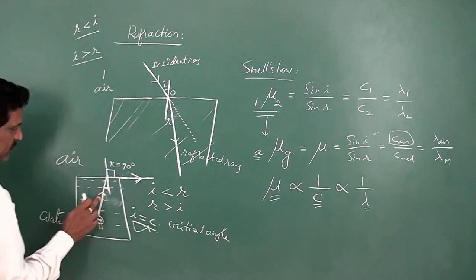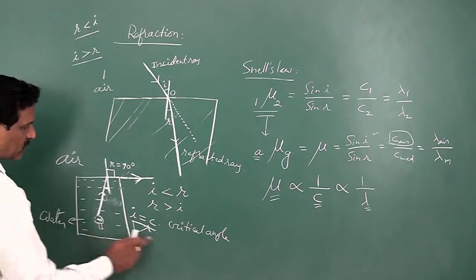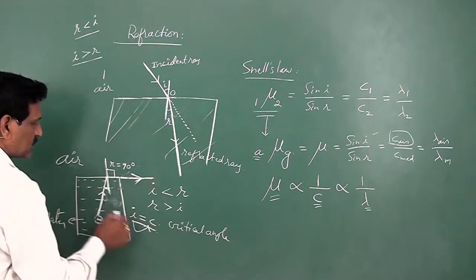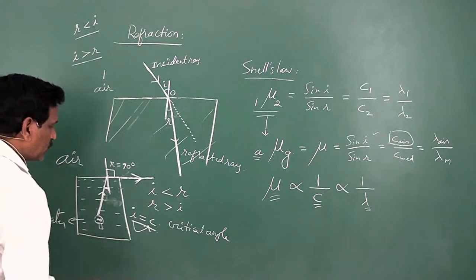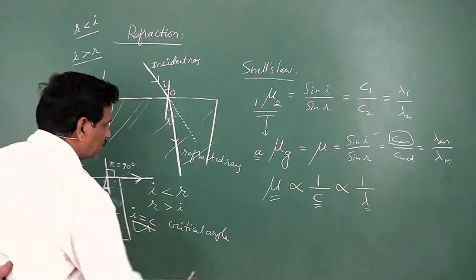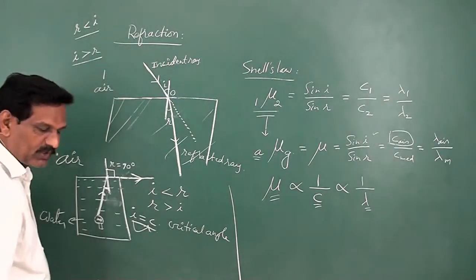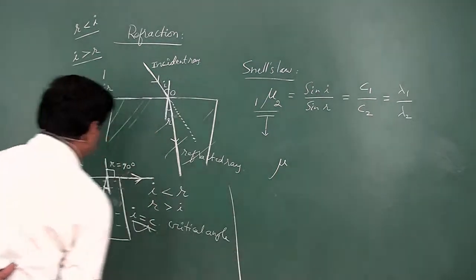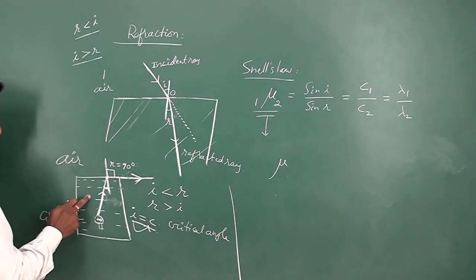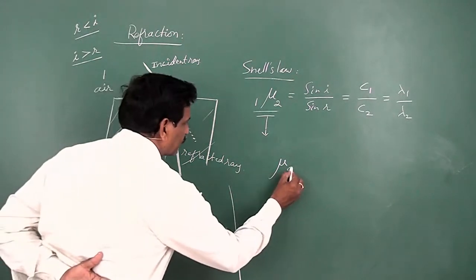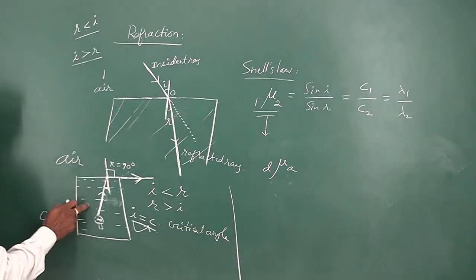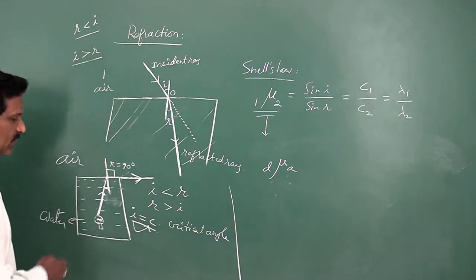This particular angle of incidence in the denser medium is called the critical angle, where the angle of refraction is 90 degrees. Now, in this case, if you write Snell's law, the refractive index of the second medium with respect to the first medium, in general we write like that. Here the second medium is air, so the refractive index of air with respect to the denser medium. Here the denser medium is water in this example.